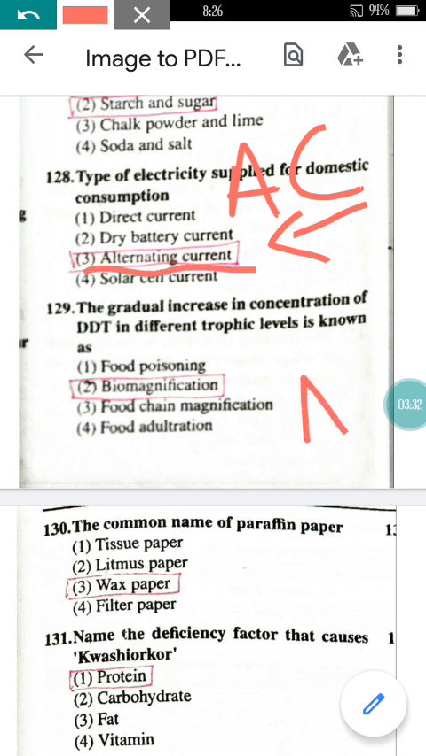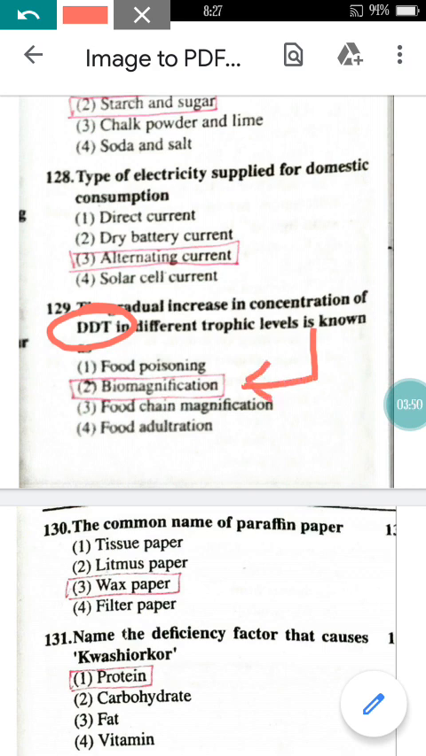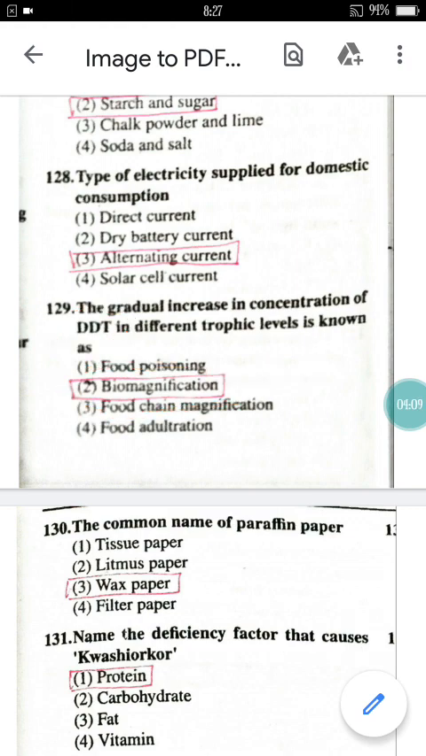Now come to question number 129. The gradual increase in concentration of DDT in different trophic levels is known as, might be you have studied in your PUC, right? The DDT will get fixed in the body if we consume it, which is known as biomagnification. This is related with the fishes because the DDT will flow through the rivers into the water, and the fishes will consume it, and it will just accumulate inside the body. So it is known as biomagnification.